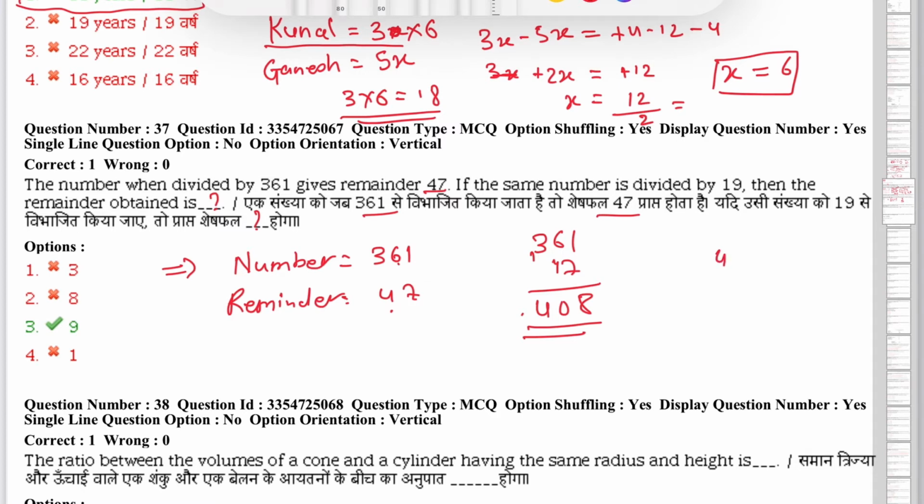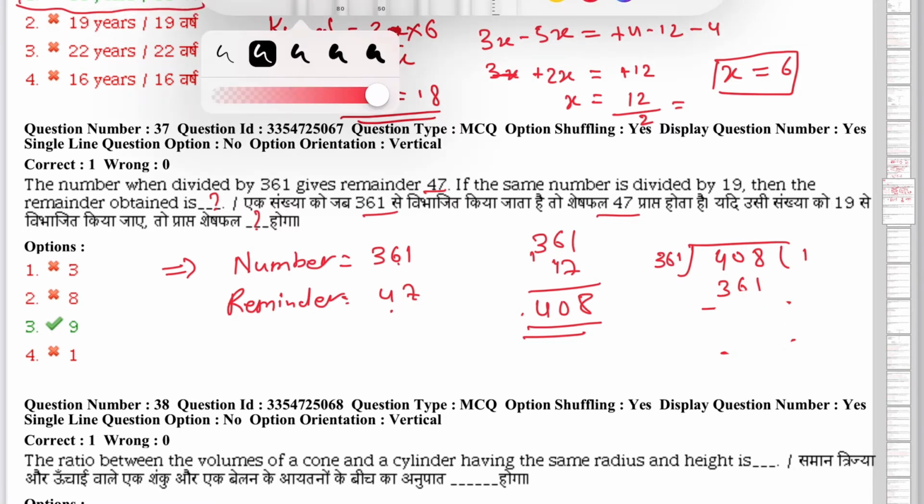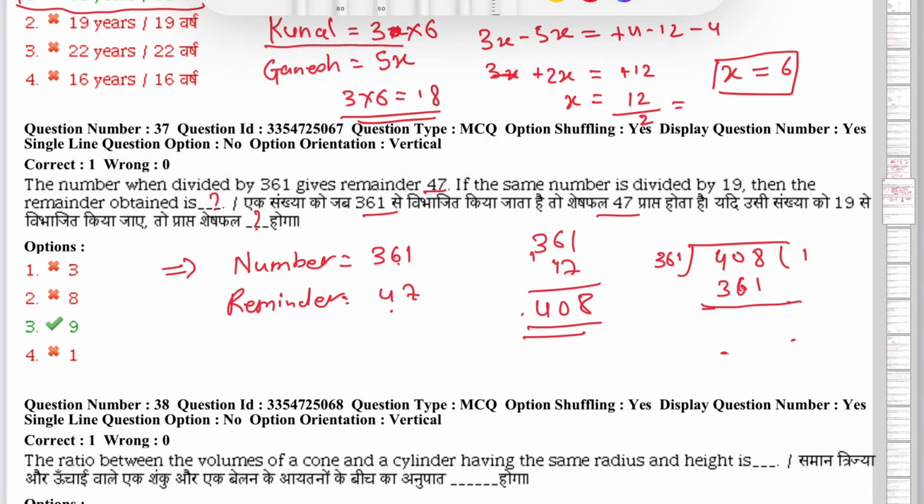So we'll divide 408 by 361. Okay, so it will go one time, it will be 361 and remainder is 47, right? So this is what is given in the question, remainder is 47.